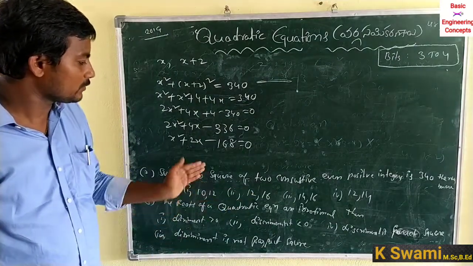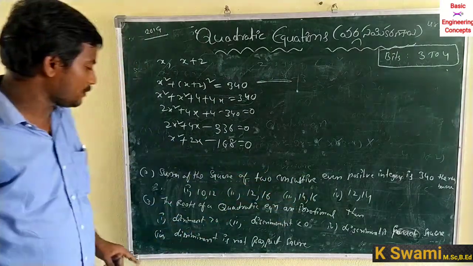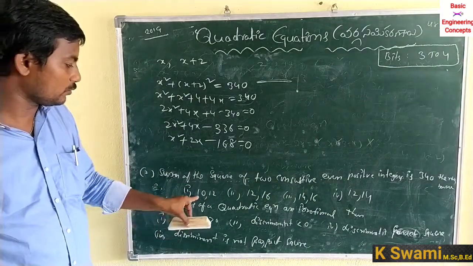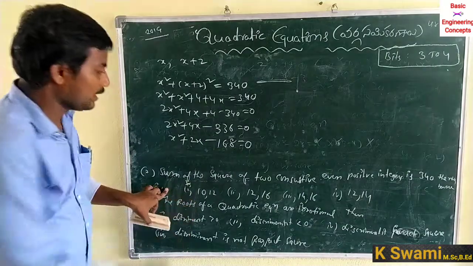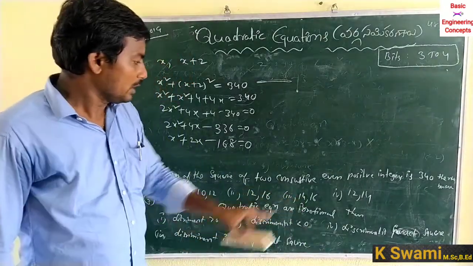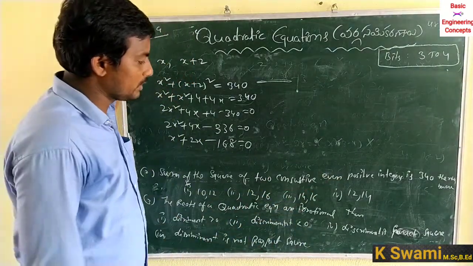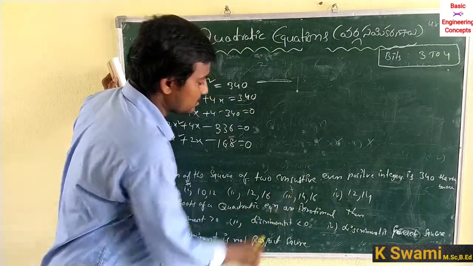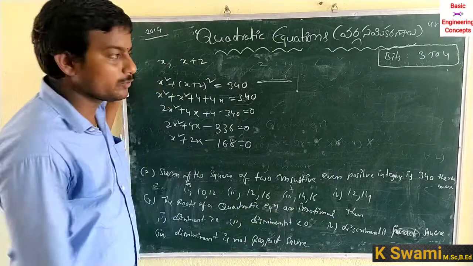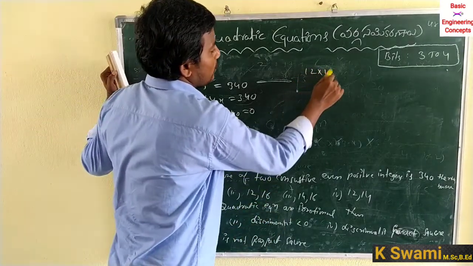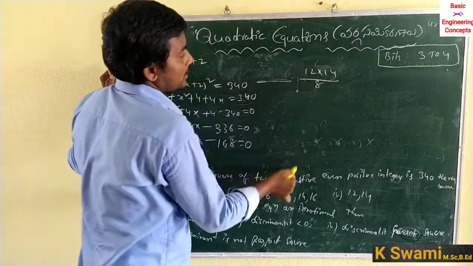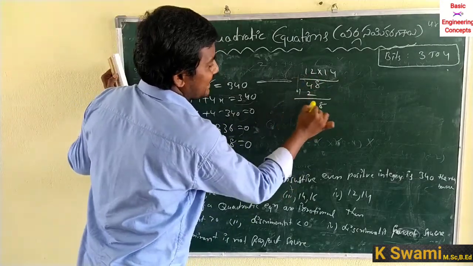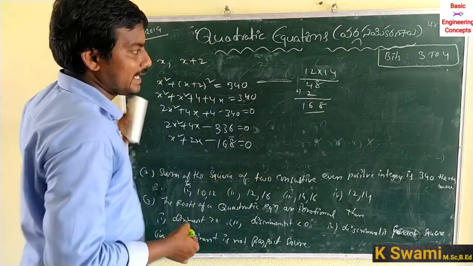12 and 16 are not consecutive even numbers, so remaining 10 and 12. 10 into 12 is equal to 120, so that is not a correct answer. And 12 into 14: 14 into 14 is 196, so it is not a correct answer. Remaining 12 into 14 is 168.